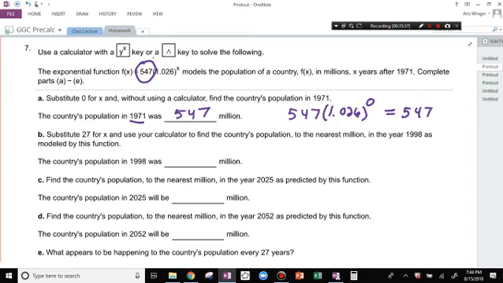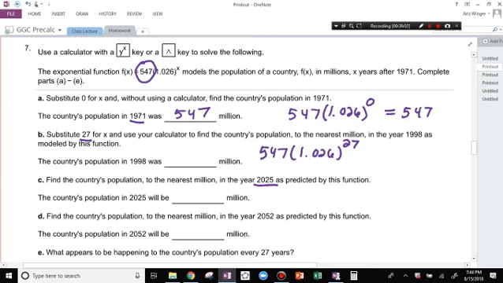Here, we're just going to keep plugging in 27 for x. So this is all calculated again: 547 times 1.026 to the 27th power, 27 years after 71. Then they want you to find it in 2025.